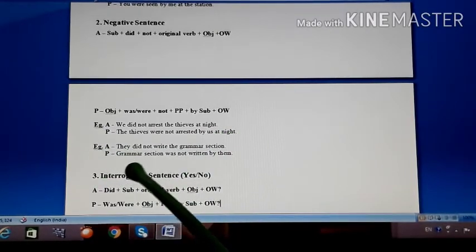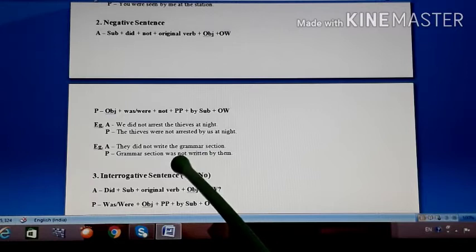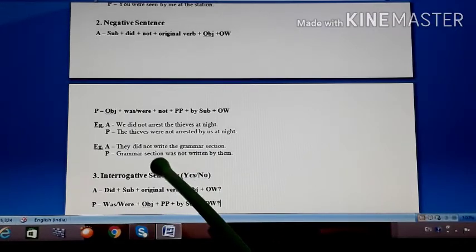Look at the second example. They did not write the grammar section. So the grammar section, they talk about one entire section. So it is singular. So what did they not write?